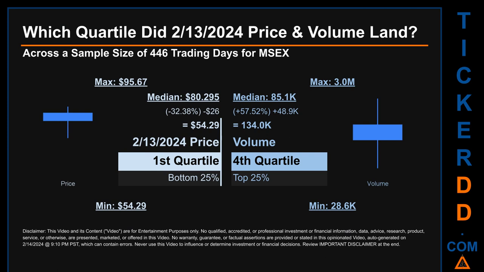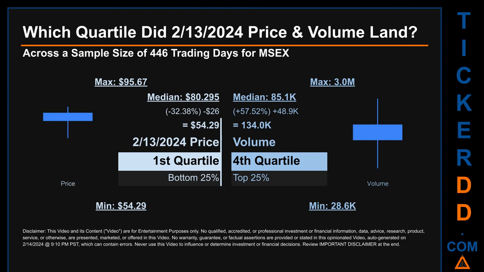The day's volume landed within the fourth quartile, marking it within the top 25% of all sampled daily volume, which saw a max daily volume of 3 million and a minimum of 28.6 thousand. Quartiles tell us about the spread of a data set by breaking that data set into quarters, just like how the median breaks the set into half.